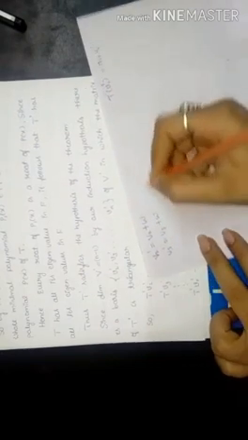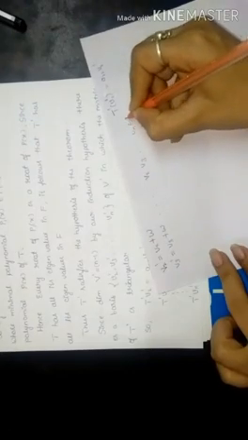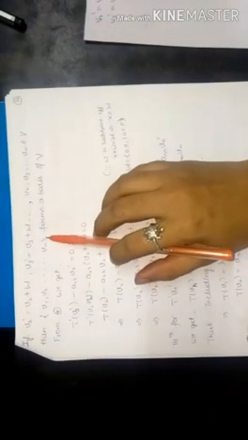Since v2 dash, v3 dash, and so on up to vn dash are elements of V dash, that is V by W, they are of the form v2 dash is equal to v2 plus W, v3 dash is equal to v3 plus W, and so on, where v2, v3, and so on up to vn belong to the vector space V. Now v1, v2, and so on up to vn form a basis of V.